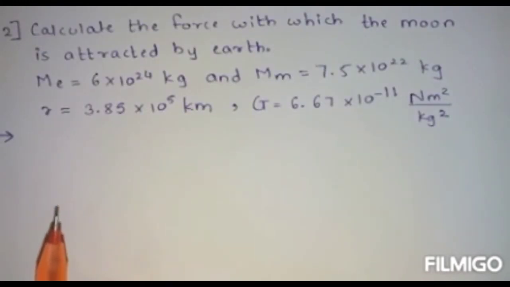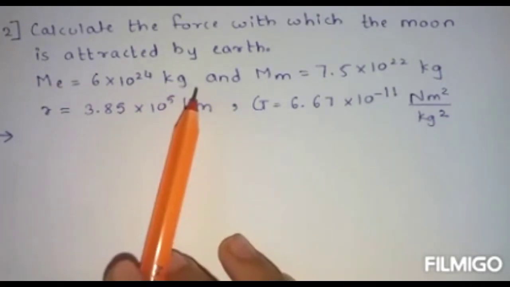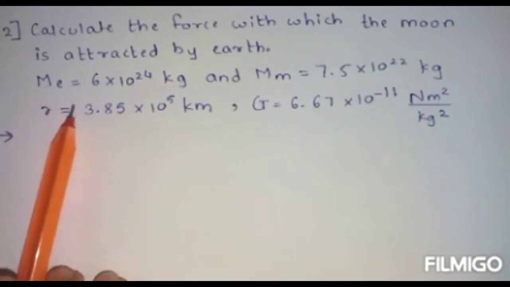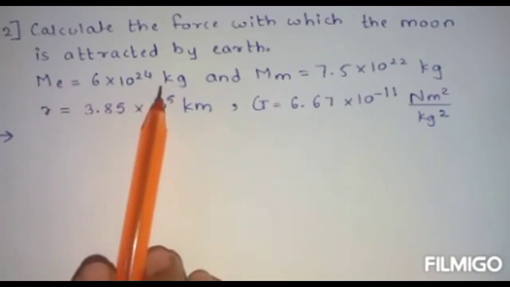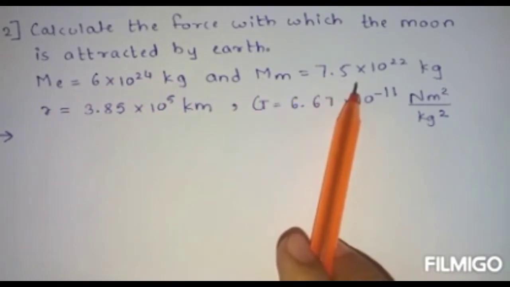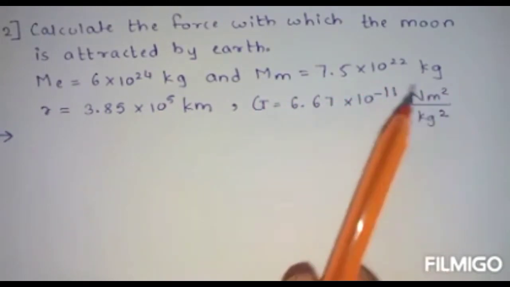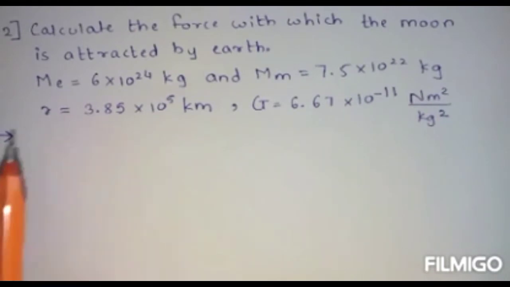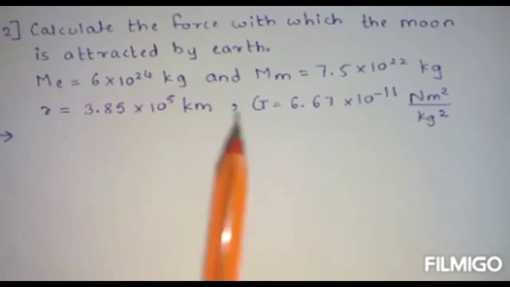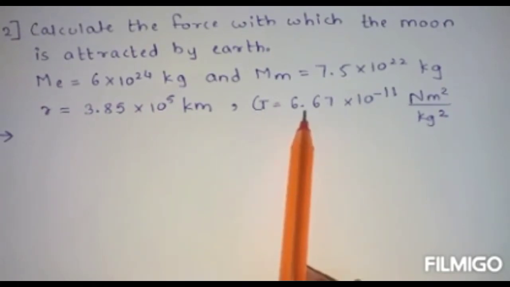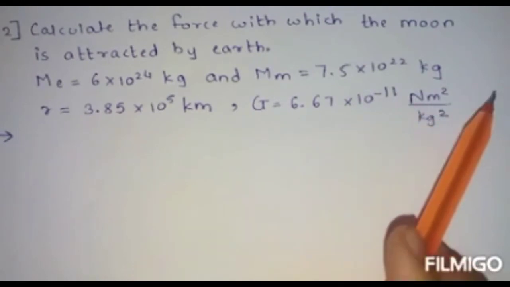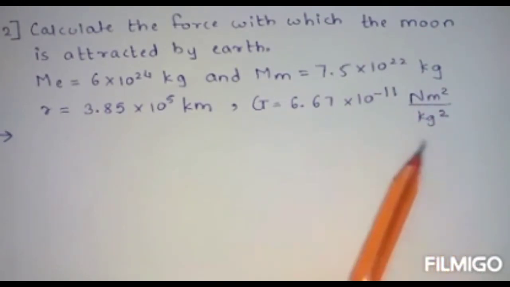Now the second question is, calculate the force with which the moon is attracted by earth. Mass of earth is given as 6 into 10 raised to 24 kg. Mass of moon is 7.5 into 10 raised to 22 kg. Distance between them is 3.85 into 10 raised to 5 kilometer. And G is given as 6.67 into 10 raised to minus 11 Newton meter square upon kg square.